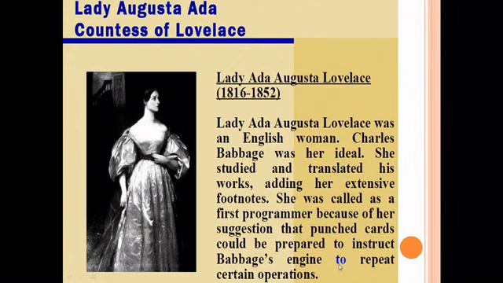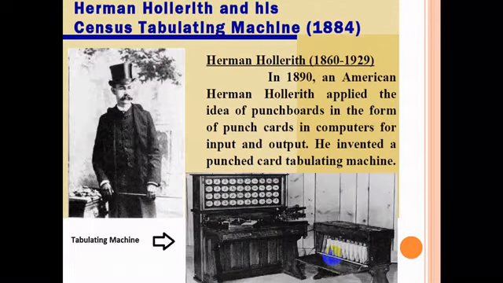Okay. Next, after Lady Ada Lovelace, what did Hermann Hollerith invent? He invented the tabulating machine. As you can see in the picture, the tabulating machine was invented by Hermann Hollerith, an American mathematician. It followed the IPO cycle, that is input, process, output. So input was given in the form of punch cards. Punch cards were the input form in this tabulating machine.